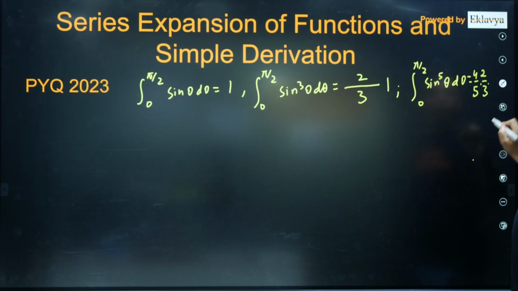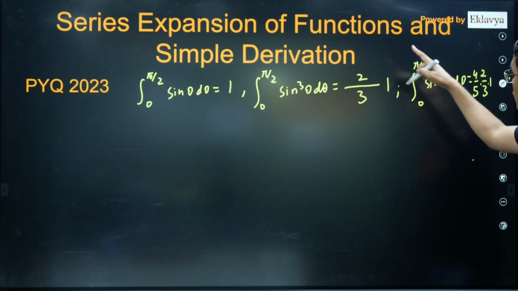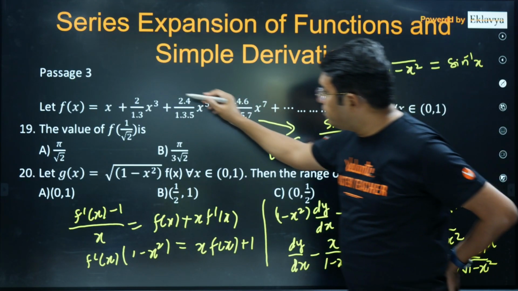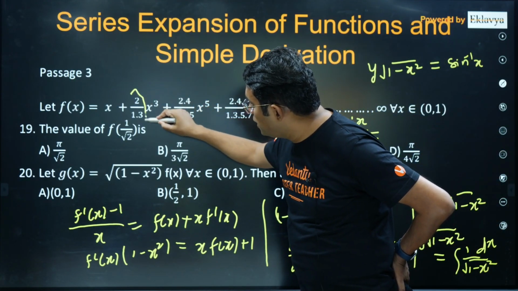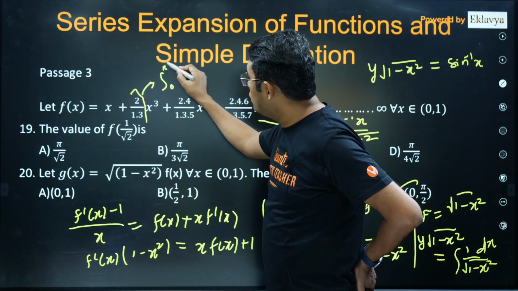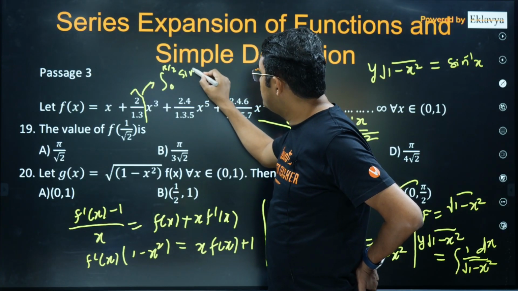Okay, so now you can look at your question once again. 2 upon 3, 2 into 4 upon 3 into 5. So in this question you can see these numbers are actually those only. Can I say this is integration 0 to pi by 2 sine cube theta d theta.